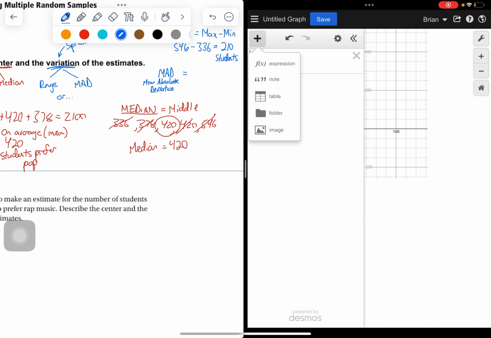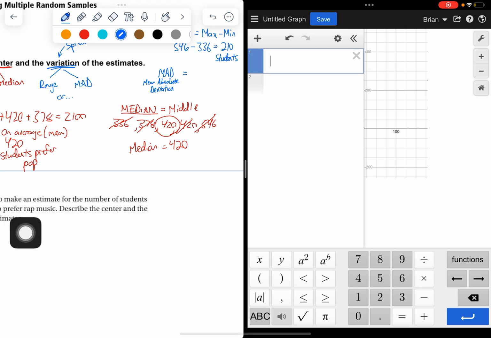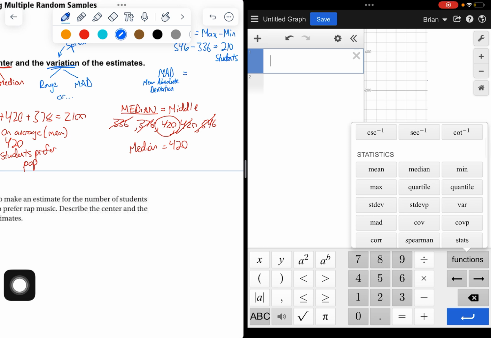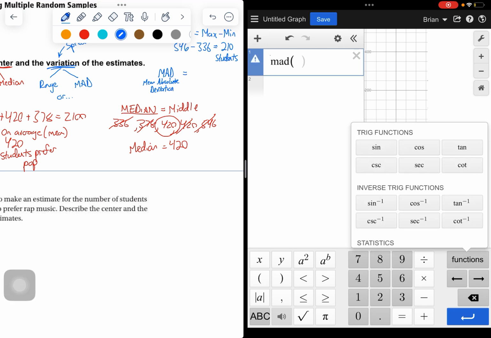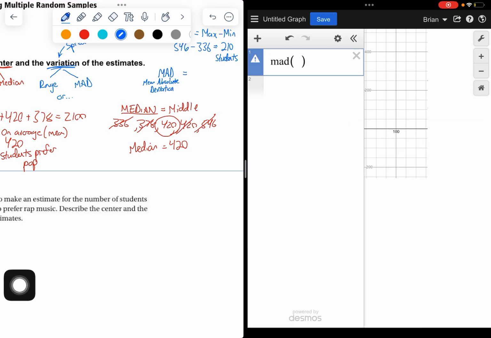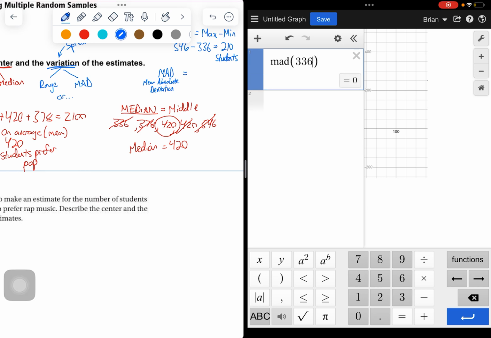So what you would do is you would do the same thing. You would hit functions right here, and then you would go to MAD. I'll show you again. Scroll down to statistics. There's all kinds of cool statistics. The MAD's right there. And then I think you can type this. There's two ways you can do it. I think we can just go 336, comma 378, comma 420, comma 420, then comma 546. Yeah, so you can just put in the list.